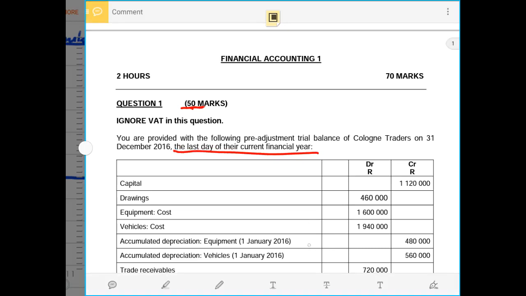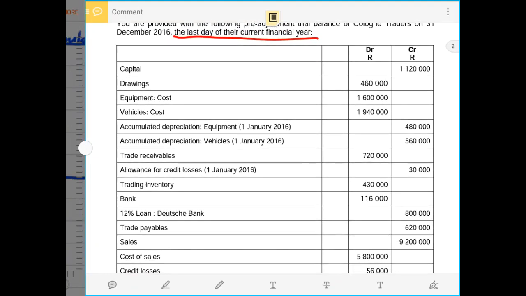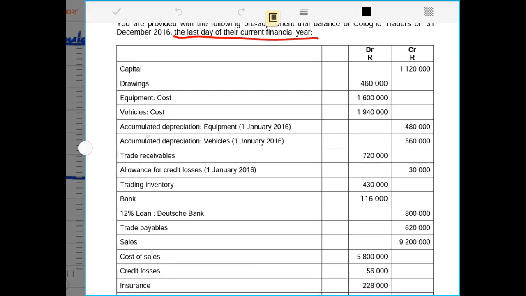We are given capital, drawings, equipment as usual, and vehicles at cost. Very importantly, we are given accumulated depreciation of 480,000 rands and 560,000 rands for equipment and vehicles on the 1st of January 2016.